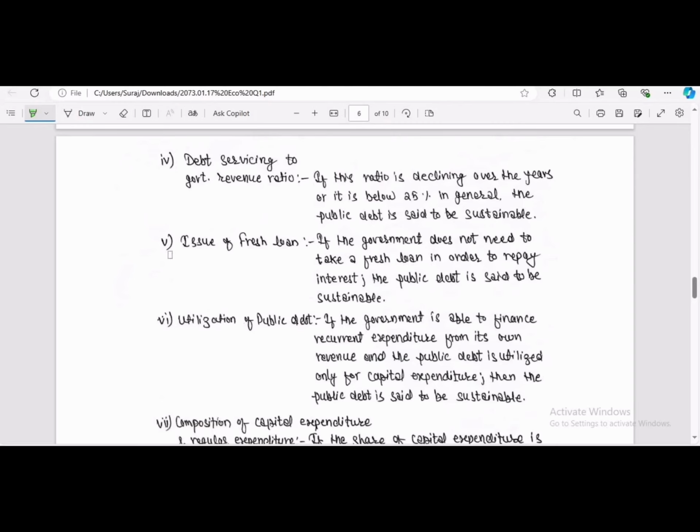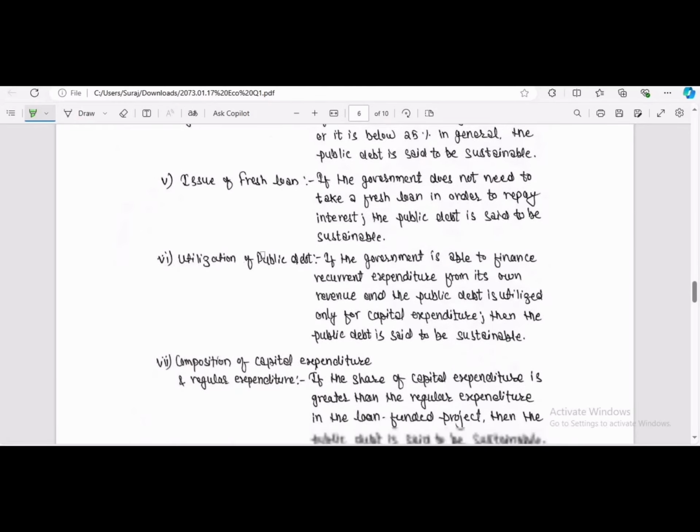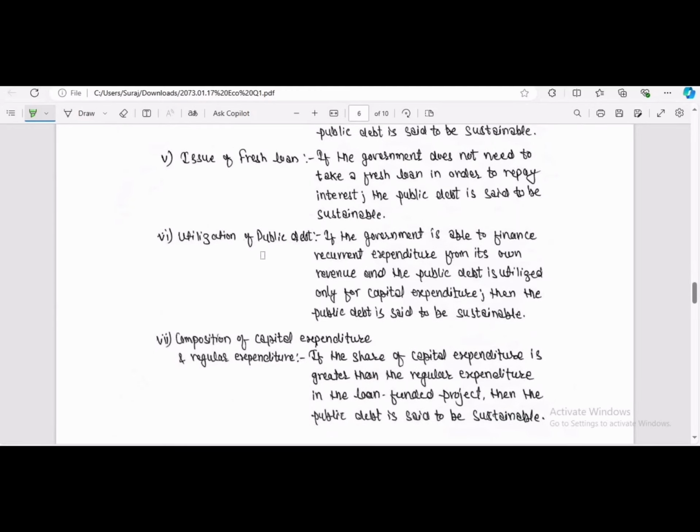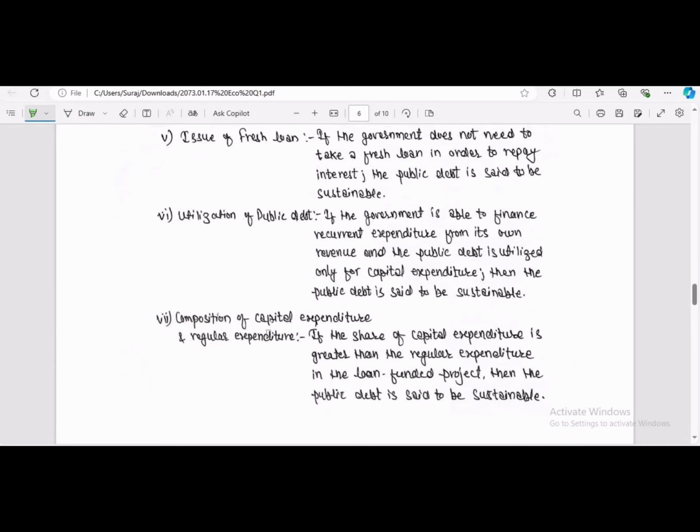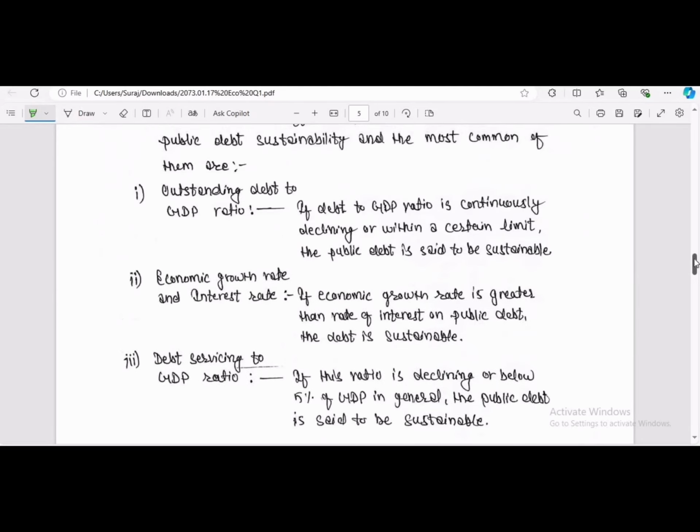Fifth, there is issue of fresh loans. Sixth, there is utilization of public debt. And seventh, there is composition of capital expenditure and regular expenditure. So there are 7 indicators which show whether public debt is sustainable or not.